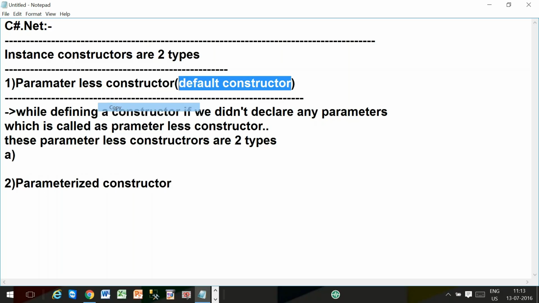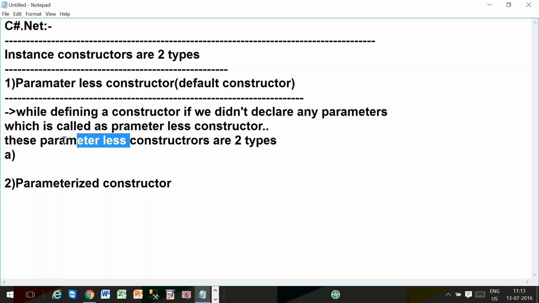Default constructors are two types. Can you guess what they are? User defined and system defined. Right. Constructors are initially two types: one is instance constructor, another one is static constructor.